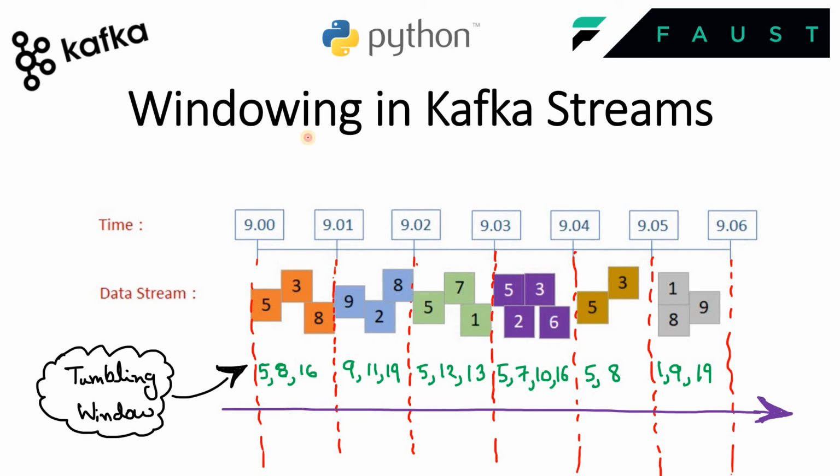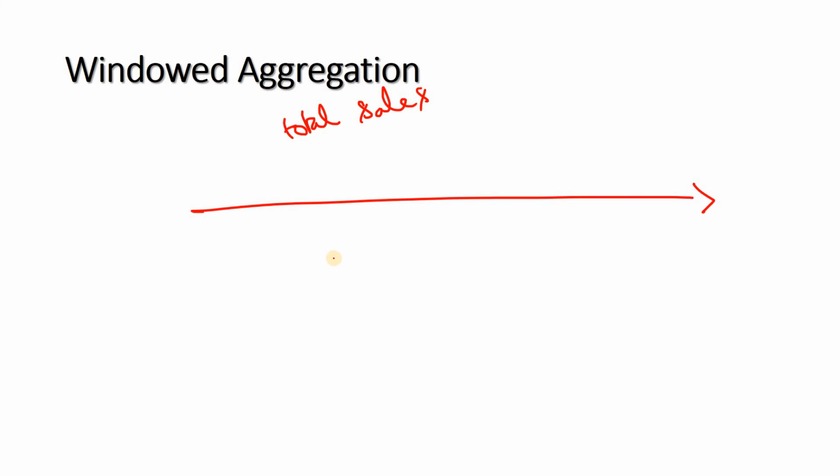So in our previous video, we already started discussion on windowing in Kafka stream processing using Faust framework. Just a quick recap. First we discussed that suppose we have a time axis and we need to do some aggregation, for example, total sales across all the counters or shops for a particular company. Now suppose on 22nd February you got sale of 10 entities. Then on 23rd February, you got sale of 5 entities. On 24th of February, you got sale of 10 entities, and so on.